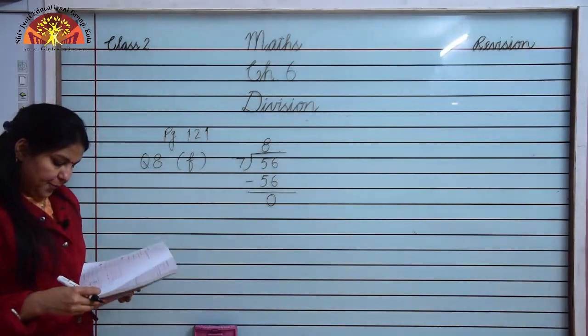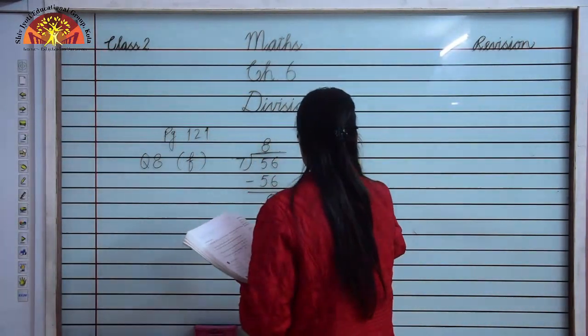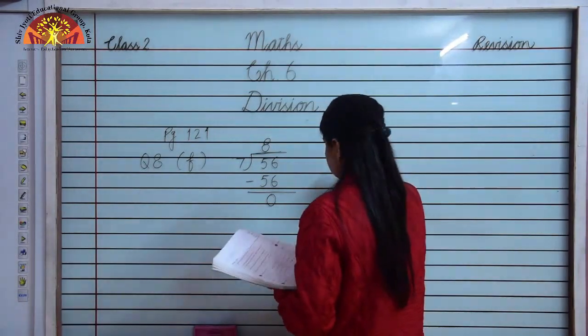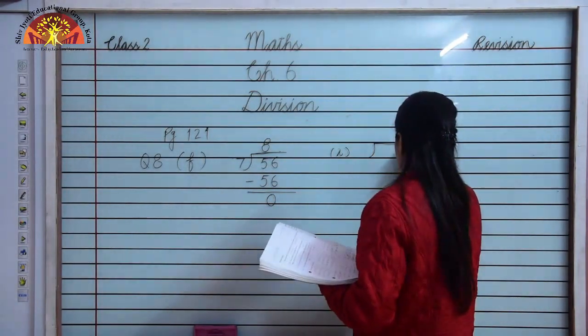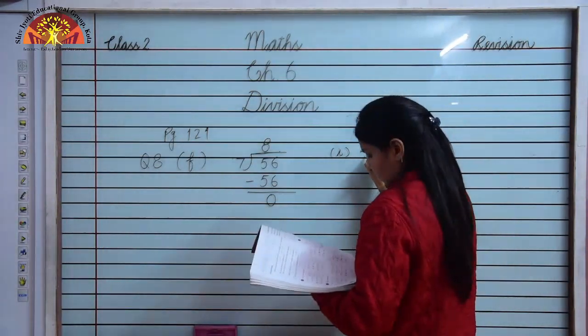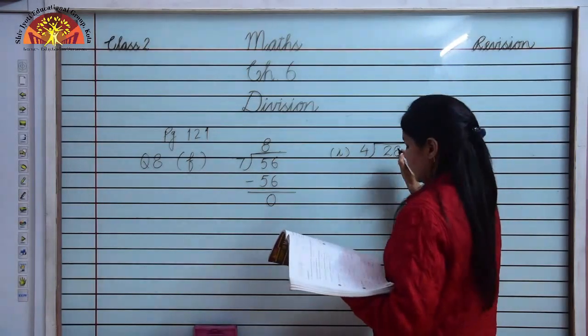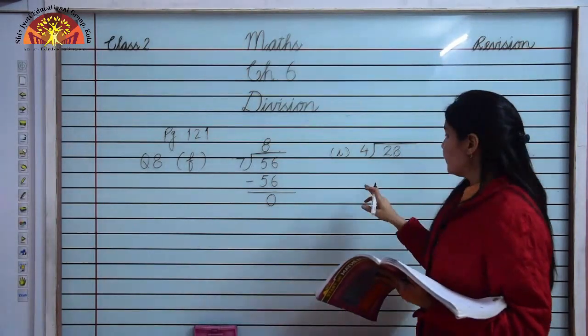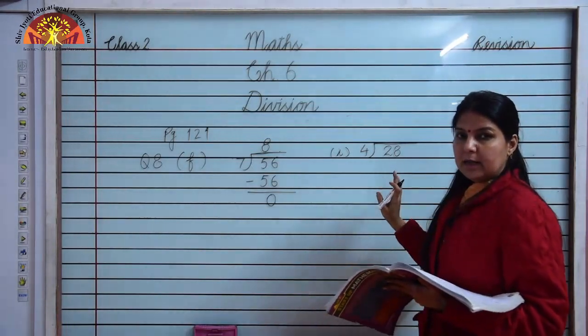Okay. Now let's see one more sum. This is I part of the same question 8. Here 4 is divisor and 28 is dividend. Now here we will speak the table of 4 till we will get 28.